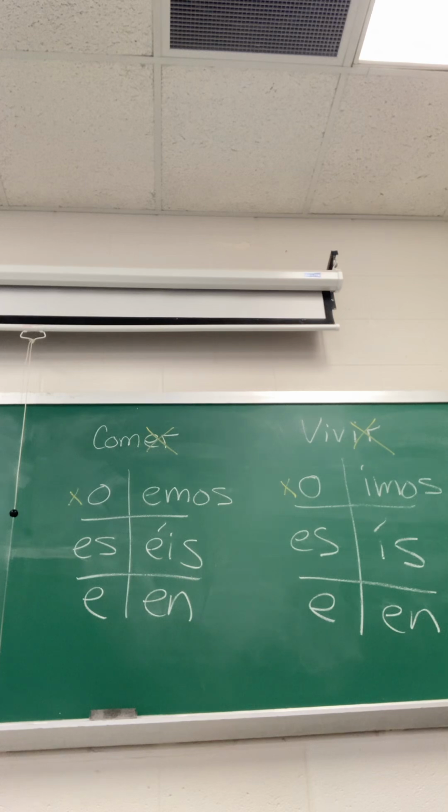You drop the AR, the ER, the IR, and you just add an O. Now, if you're talking about yourself, yo, and your verb doesn't end in O, you did something wrong. So it has to end in O. I saw a couple of you looking and pointing.